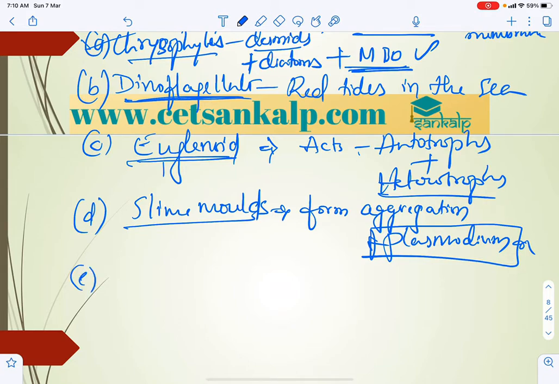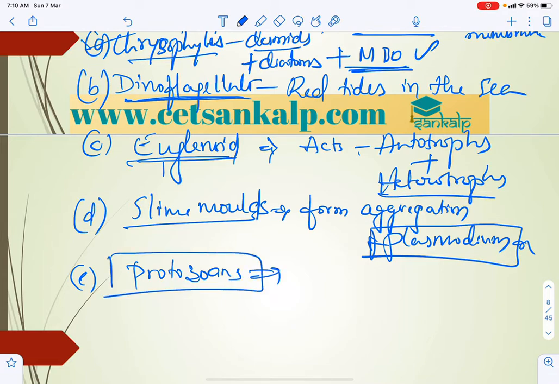Next, the last one, protozoans. This is very important. These protozoans are of different types based on their structure and locomotory organs, right?